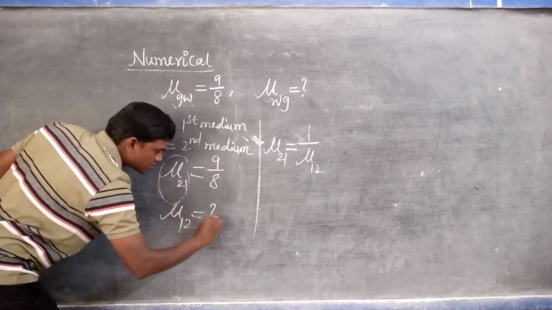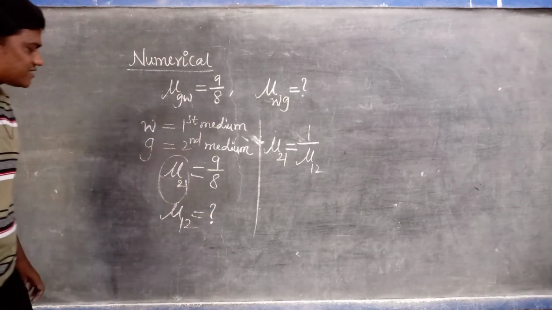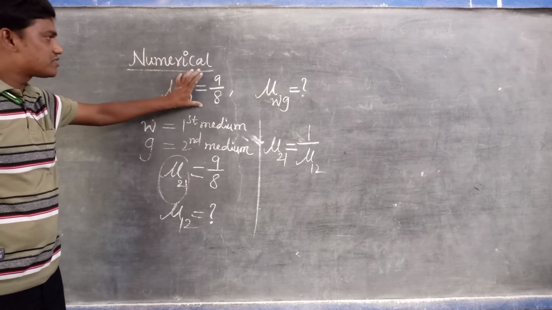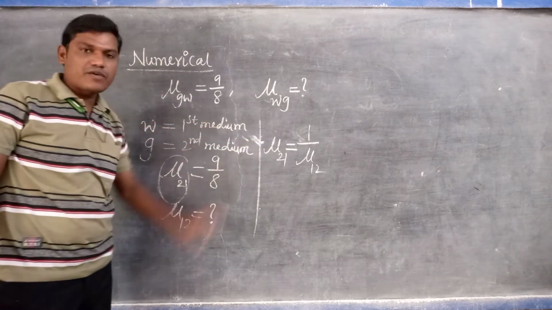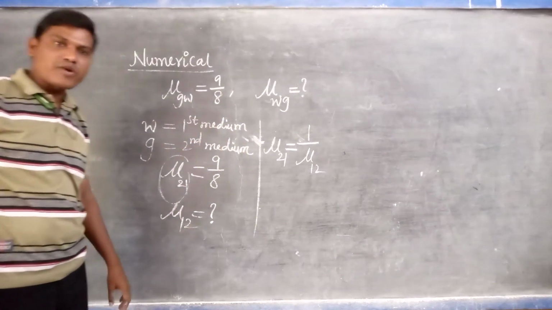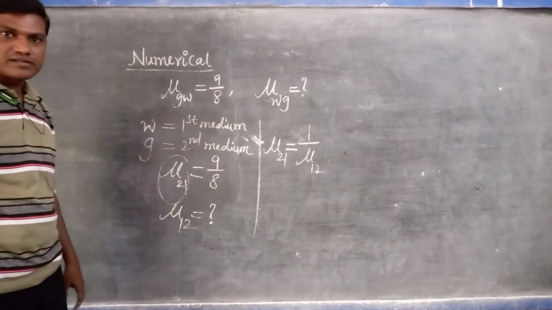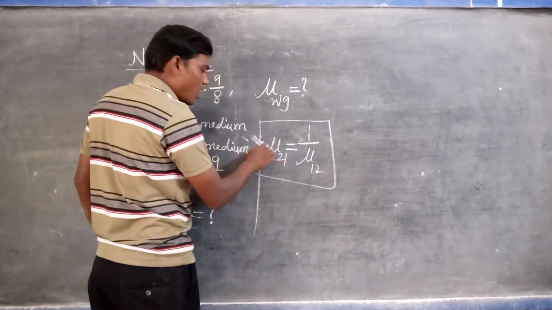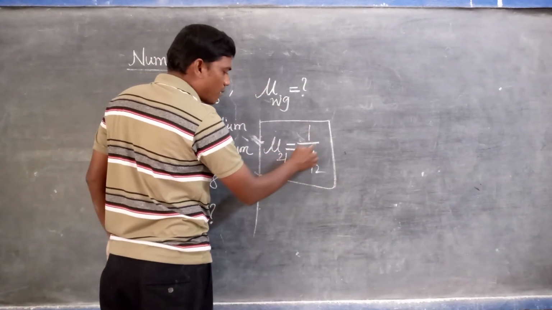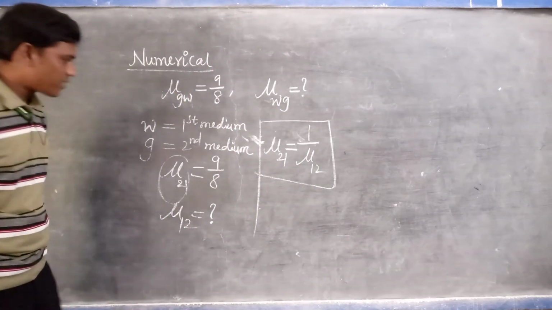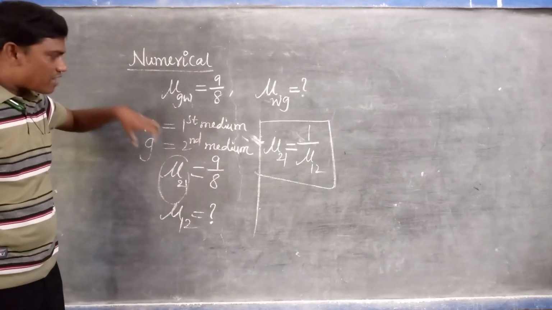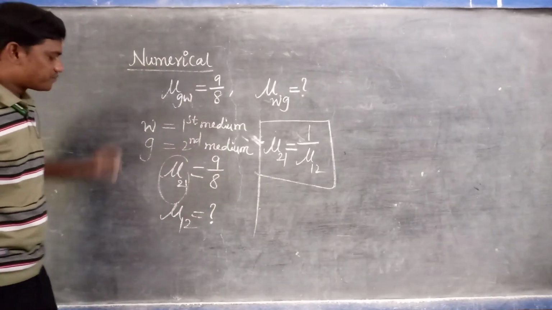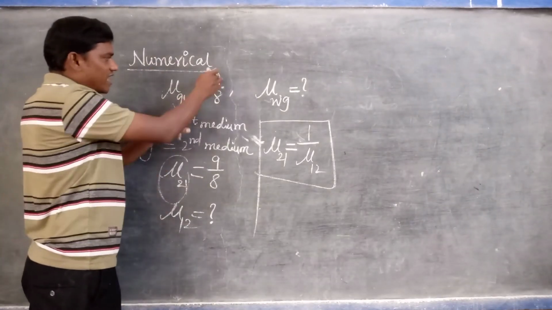So the values they have given, we can convert into our convenient form. This is our formula: mu of 2 1 is equals to 1/mu of 1 2. So simply, for glass water it is 9/8.